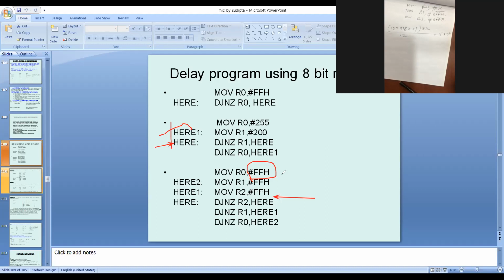Instead of 255, we are assuming this is x. So the equation is created like that: 130818, because up to these calculations there will not be any change, only changes over here. Means only in the last line, the value of R0 is x. I don't know what the requirement is, whether it will be 15 second.